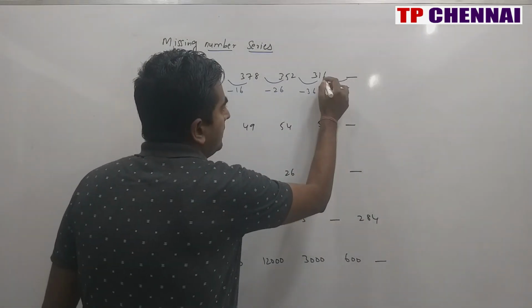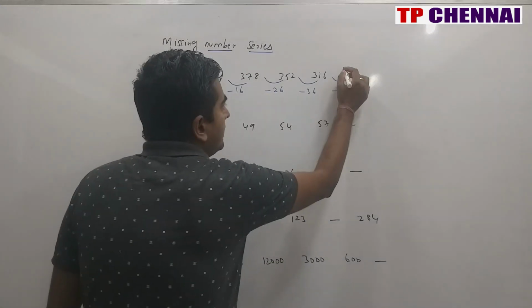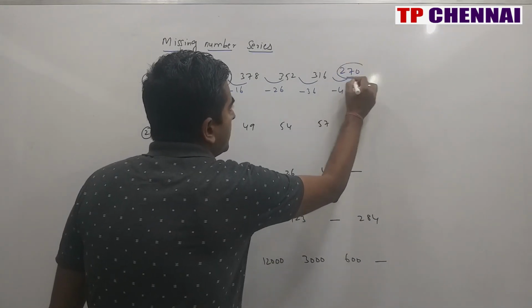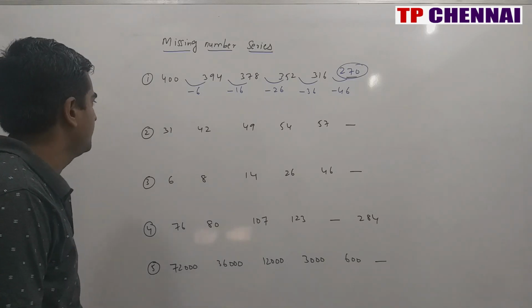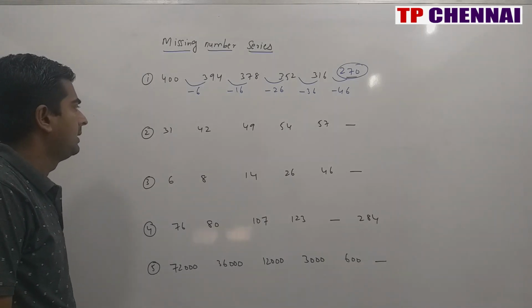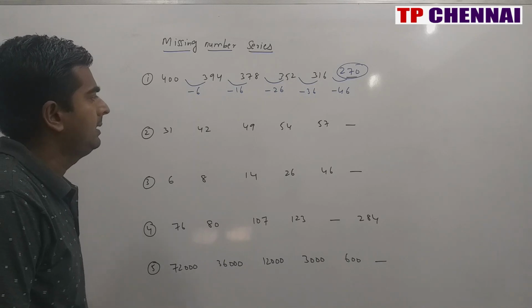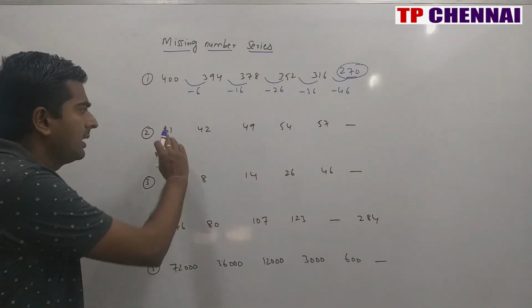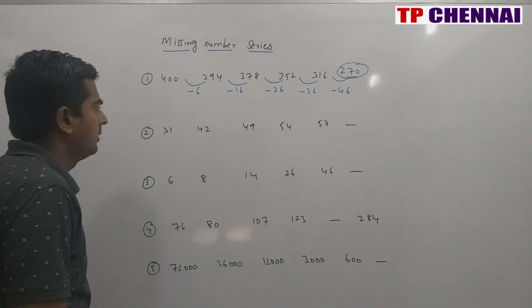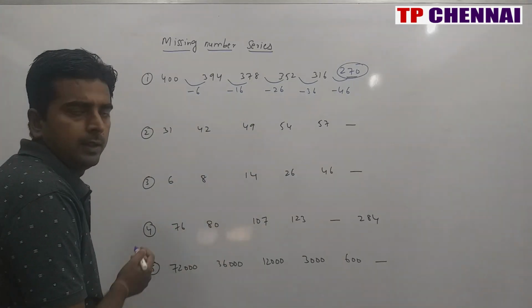So what is my answer? 316 minus 46 is nothing but 270. My answer is nothing but 270. Next one, second one, 31, 42, 49, 54, 57, then question mark or dash is there. So again the difference is not increasing fast, so definitely it follows difference logic only.